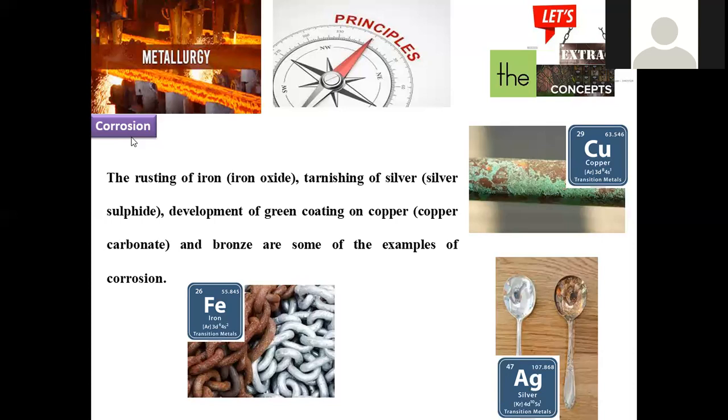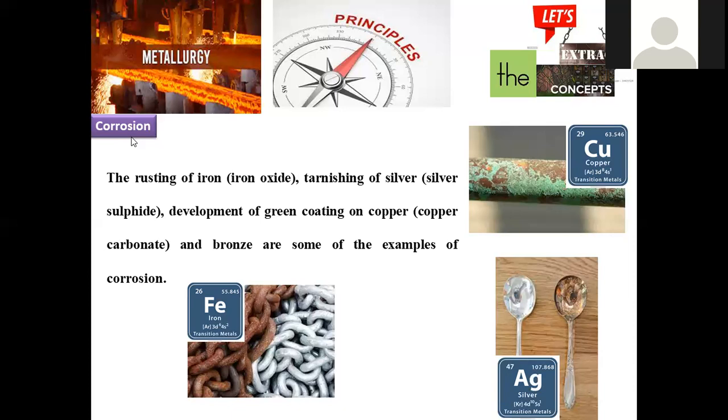A few examples are provided here. The familiar example is rusting of iron. You can clearly observe in the rainy season that any metal rod or iron gate made of iron gets rusted if it is not coated with paint or properly galvanized. With silver, we can clearly observe tarnishing because in the air it may combine with sulfur, and silver sulfide formation is possible. That rusting of silver is denoted as tarnishing.